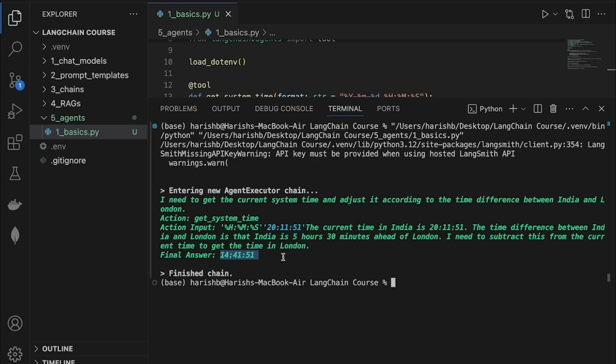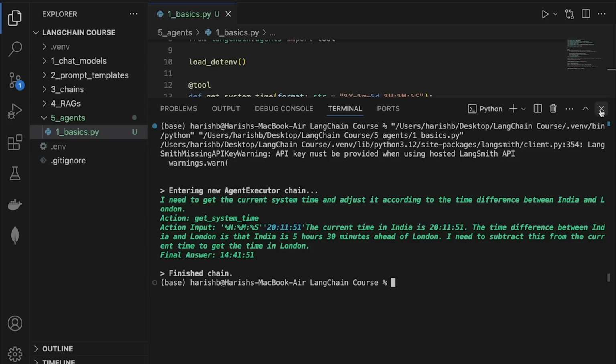And to do the mathematical operations, we can provide our own calculator tool. But most of the time the LLM should be able to do it by itself, but it is always safer in production to provide our own tools. Because sometimes it will just say, I cannot find the math tool to do the subtraction. So it's always better to be on the safer side. And that is a great demonstration of why tools are important. Without the getSystemTime tool, the LLM has no way of knowing what my current time is.